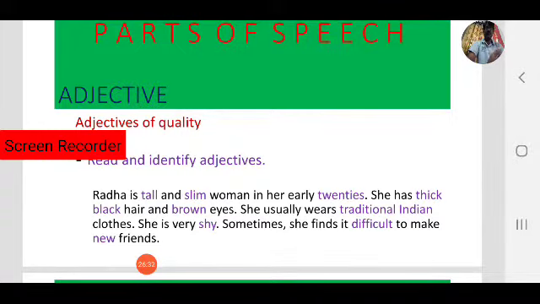Next, shy gives information about how Radha is. She is shy. Next, difficult and new: difficult to make new friends. New gives information about friends, and difficult about Radha's quality. Radha does not find it easy to find new friends. It is difficult for her to find new friends. Okay, these are the adjectives of quality.